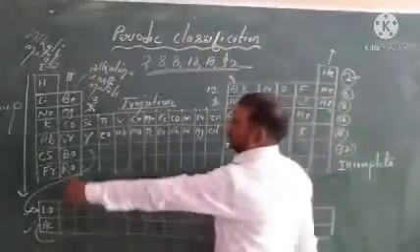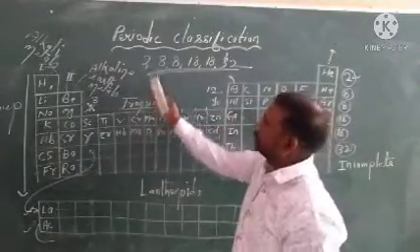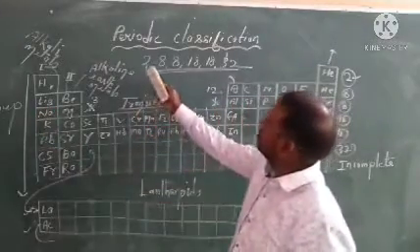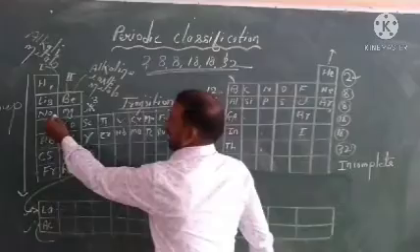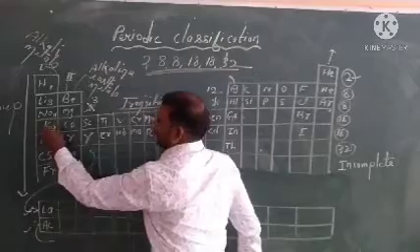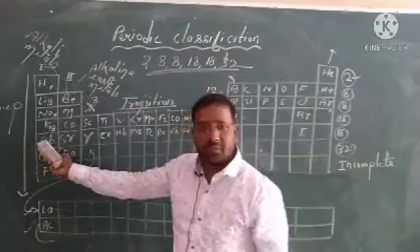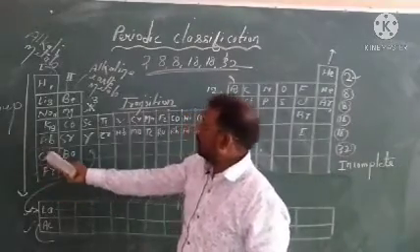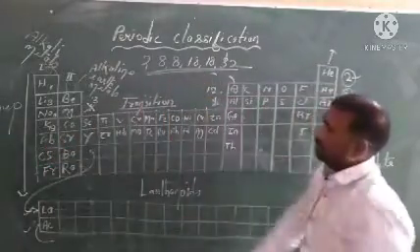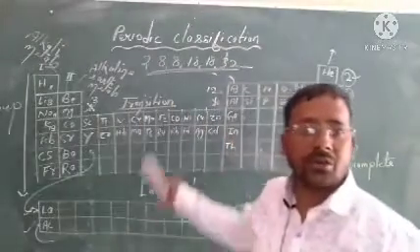Suppose, what is the atomic number of hydrogen? It is 1. You know, the atomic number of hydrogen is 1. Just add 1 and 2. How much? 3. And then add 3 and 8, 11. And then add 11 and 8, 19. And to 19, add 18, you will get the next atomic number. Then for rubidium, just add 18, you will get cesium, and then adding 32, you can get francium. These are called magic numbers.